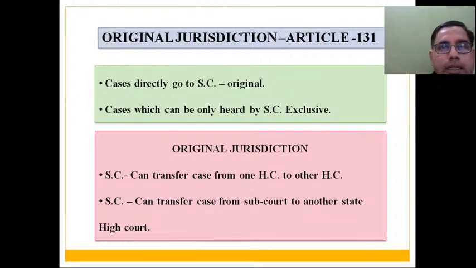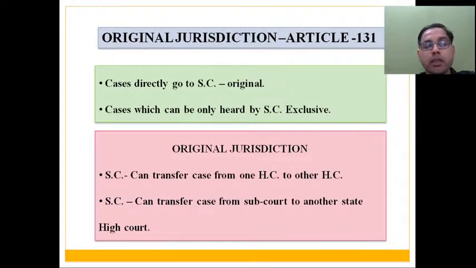So friends, here is one important difference you need to understand between original jurisdiction and exclusive jurisdiction. Even though the word exclusive jurisdiction is not mentioned in our Indian Constitution, for your better understanding I just want to make it clear that there can be a difference between original jurisdiction and exclusive jurisdiction.